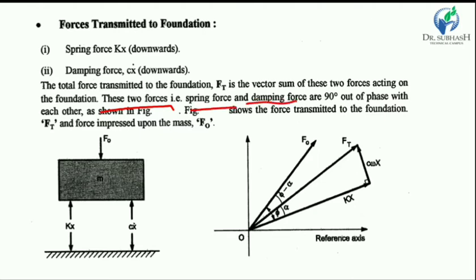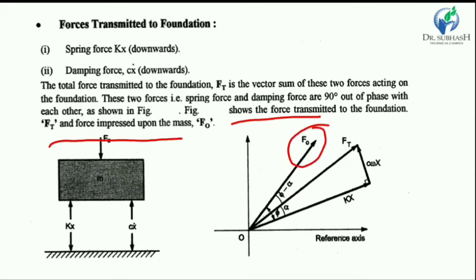These two forces, spring force and damping force, are 90 degrees out of phase as shown in the figure. Okay. C omega x and kx are the damping force and spring force. Now, the force transmitted to the foundation Ft and the force impressed upon the mass. Okay. F0 is the force generated or applied to the system and Ft is the total force transmitted to the foundation. Okay.